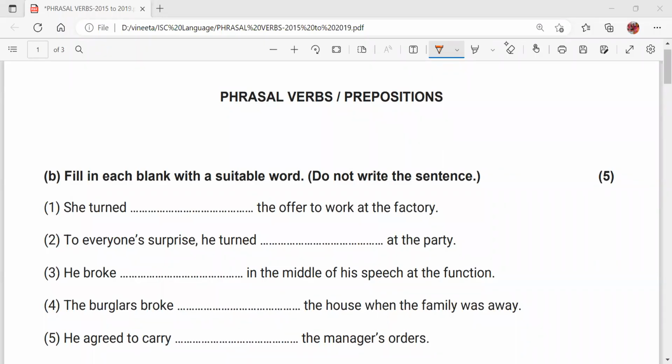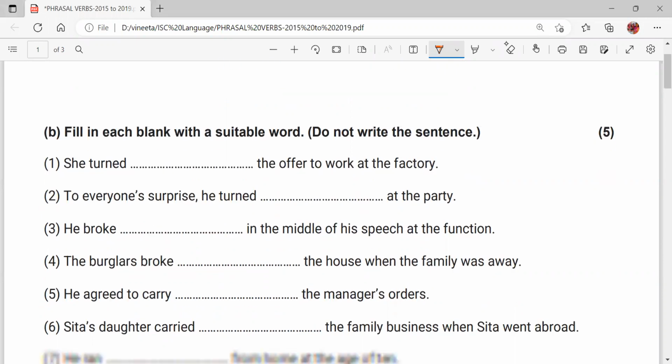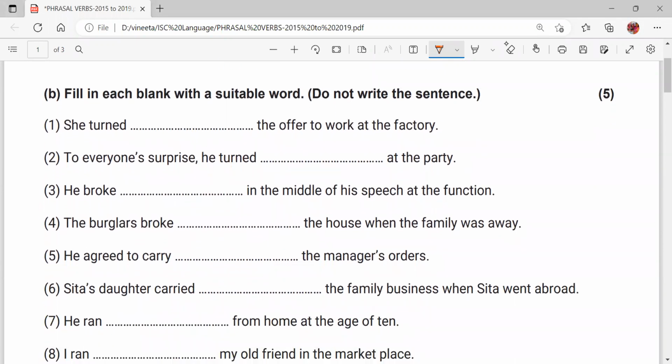So let's revise phrasal verbs or prepositions also. These are from previous year's papers from 2015 to 2019. The question always says fill in each blank with a suitable word. Now, suitable word, sometimes children get confused कि ये suitable word क्यों आया है, but even if it is written, you have to fill the preposition only, and these prepositions are mostly phrasal verbs. Okay, you will get two sentences with the same verb, but when you add a preposition to it, it becomes different in meaning. Now let's see the first sentence.